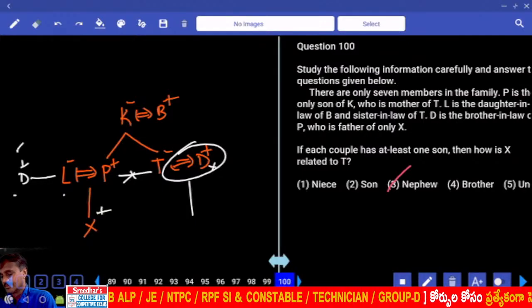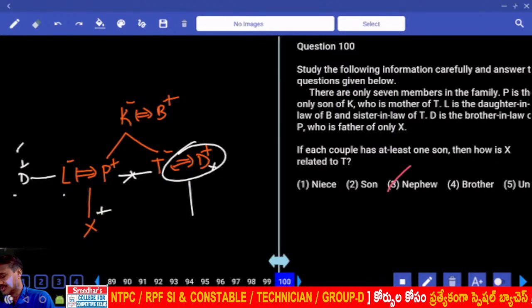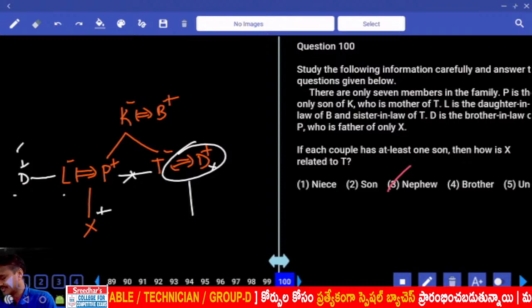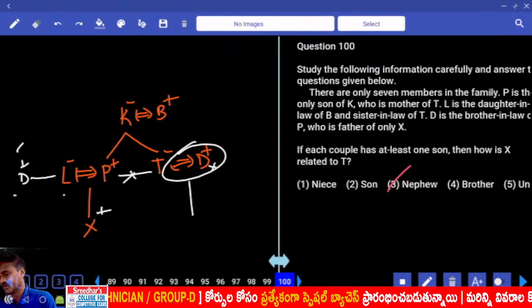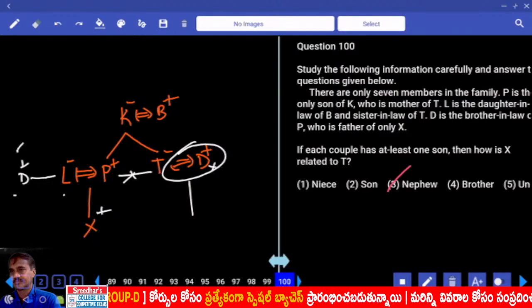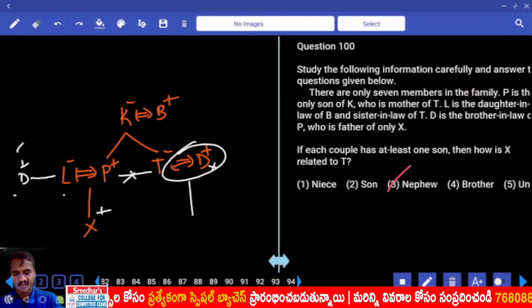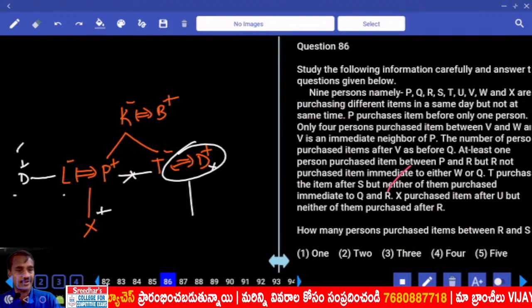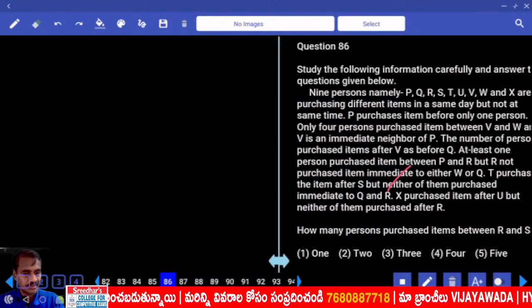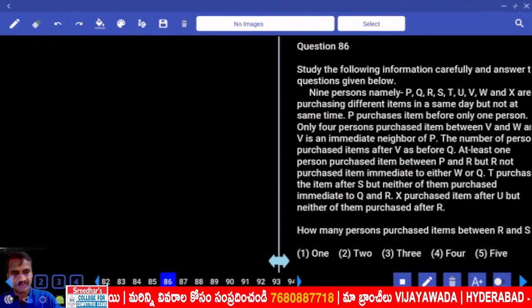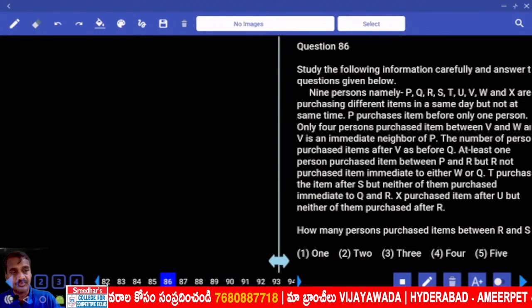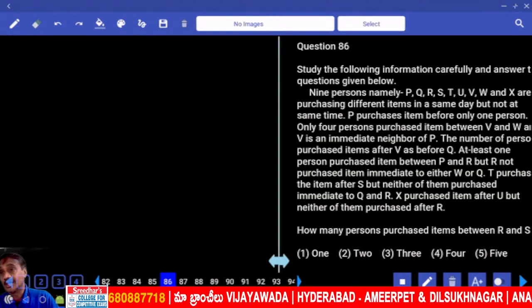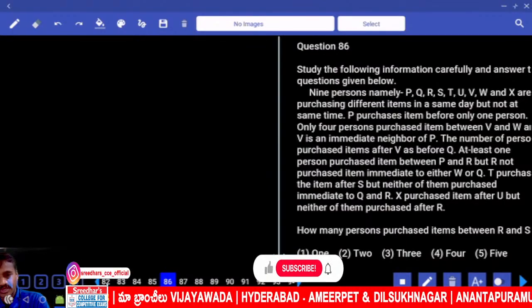Clear? Now, among the questions that were left over, let us check the possibilities: 71 to 75, then 81 to 85, 86 to 89. Now let us take 86 to 89. In this one, 9 persons were there. Now P, Q, R, S purchasing different items. P purchases an item before only one person. Now the order is finalized.